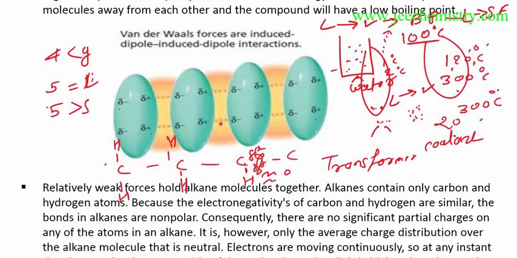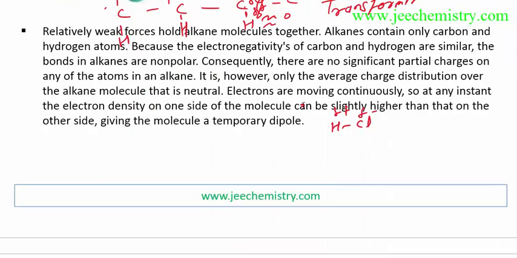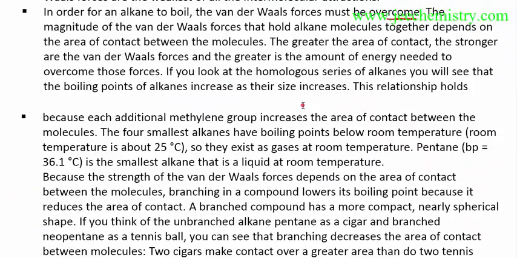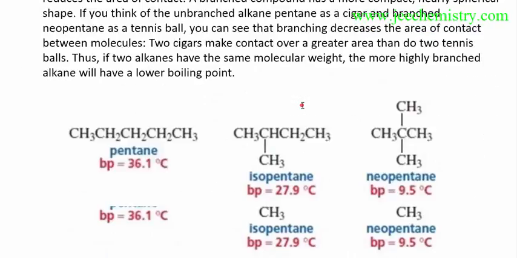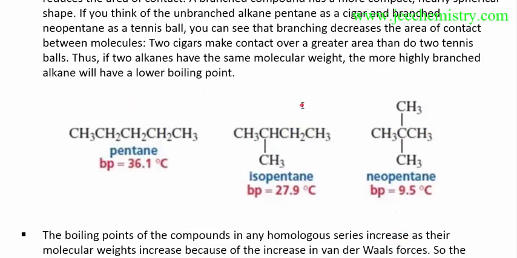So the gas becomes liquid. With 4 carbons there is less area; with 5 carbons the overall area increases, so van der Waals forces increase. If there are more than 5 carbons, 6 carbons, the area increases and van der Waals forces increase. So the gas becomes liquid, and then solid. As the attractions increase, van der Waals forces increase.